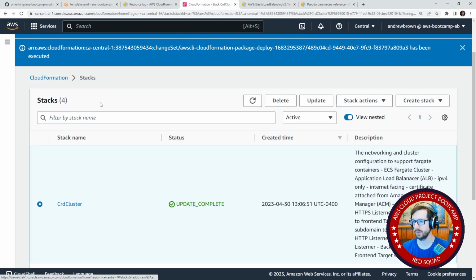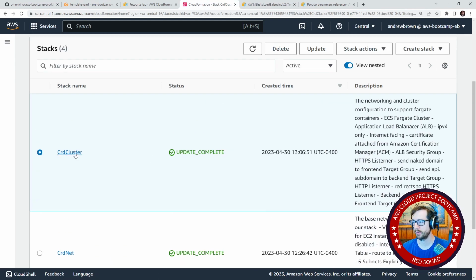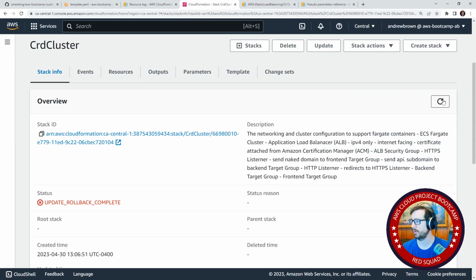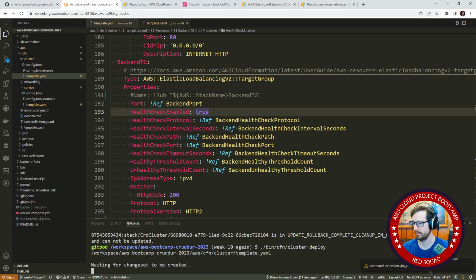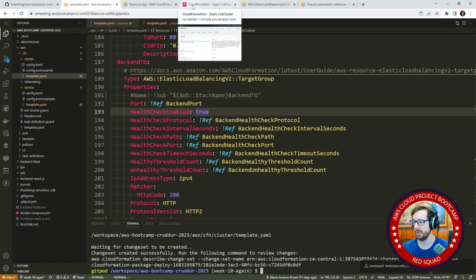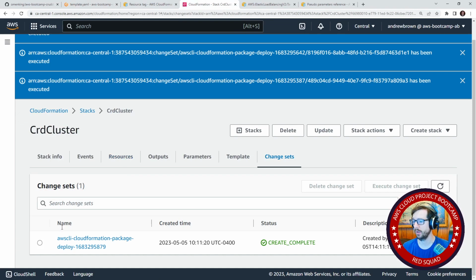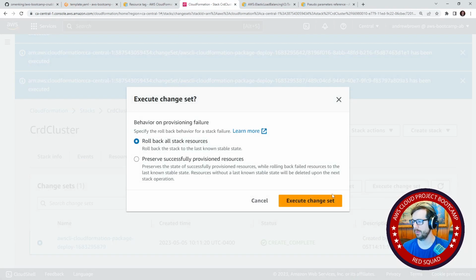So we'll go back over to our cluster, CRUD cluster. Update rollback complete. So that's fine. We'll try this again. And it's creating that change set. It created that change set. We'll go back over here. And hopefully we don't end up with like four, but we'll find out in a second.